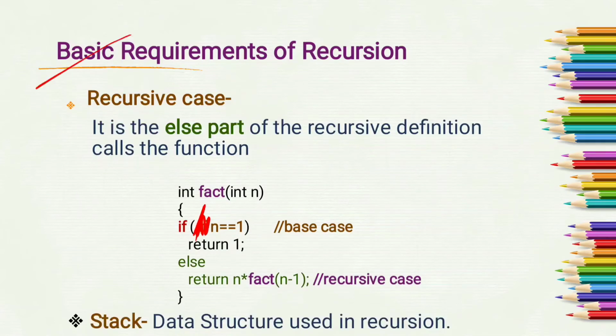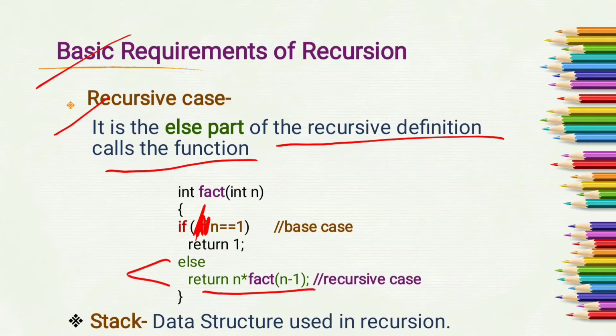Next requirement of recursion is recursive case. It is the else part of the recursive definition of the function. To make this function recursive, we have to specify this expression in the else part of the recursive function. So this else part is called recursive case.